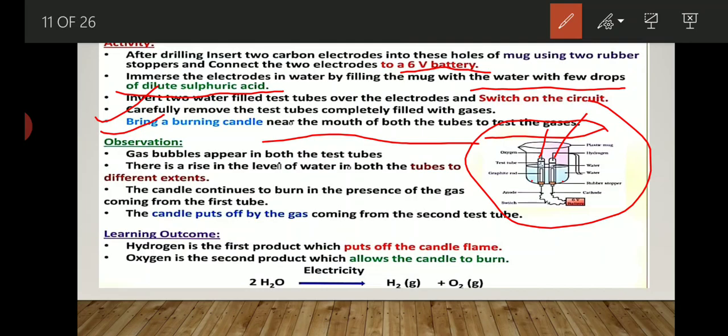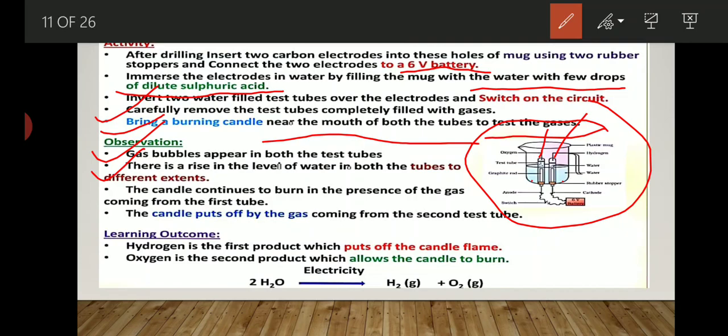Now, what observation will you get? Gas bubbles appear in both the test tubes, which is common. Second observation, there is a rise in the level of water in both the test tubes to a different extent. Means in one test tube, the amount of one gas is just double the amount of the other gas. So what are the gases?